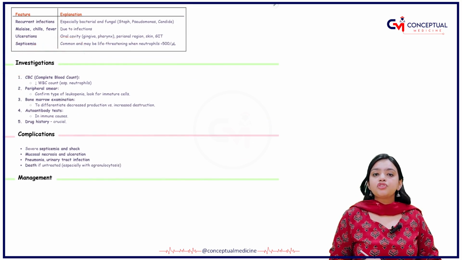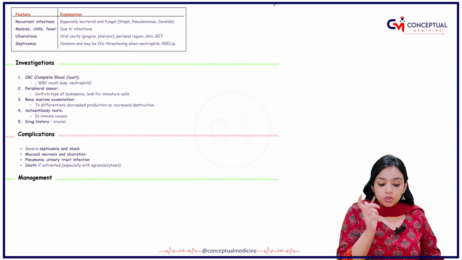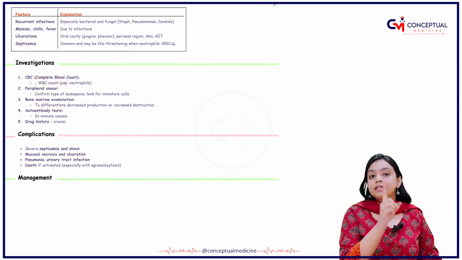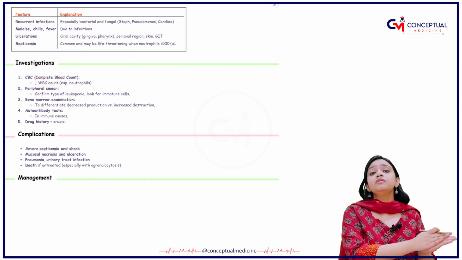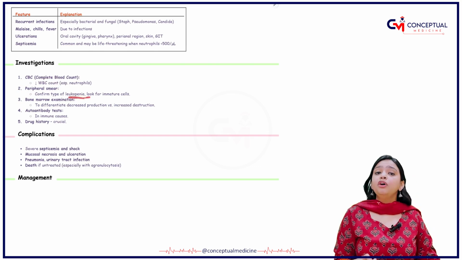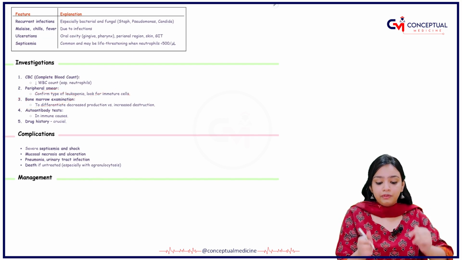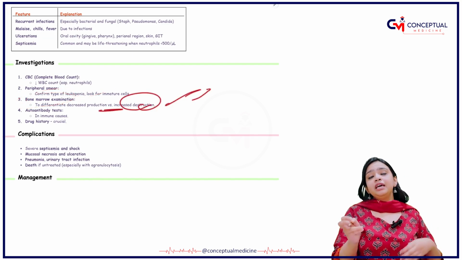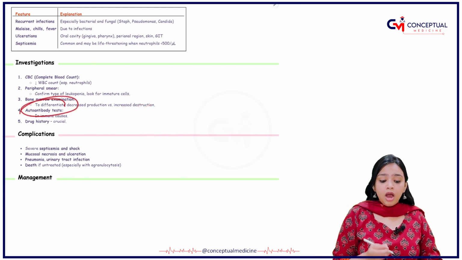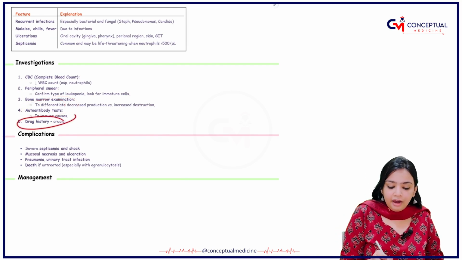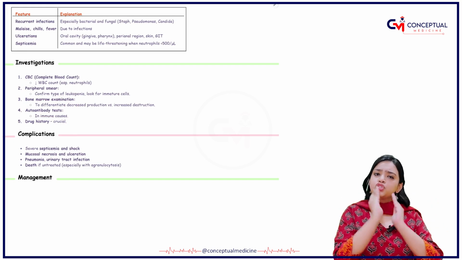Investigations. What are the investigations you will do for this patient? First, we will order the complete blood count, in which we see a decrease in the WBC count. Then we will order the peripheral smear. Why? Because we need to confirm that this is a type of leukopenia. Second is bone marrow examination. Why? To distinguish whether there is decreased production or increased destruction. Then we will order the autoantibody test and we have to take the drug history of the patient. That is very, very crucial. This much should be clear to you.